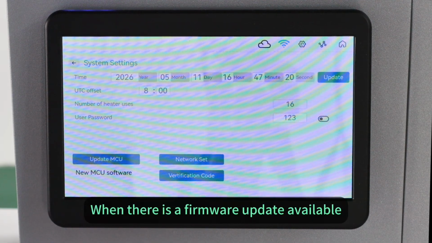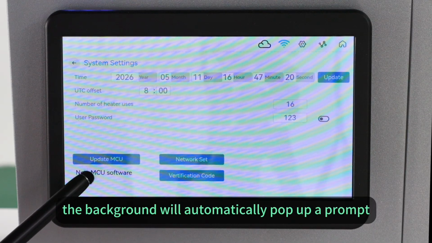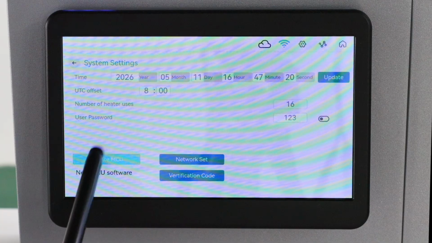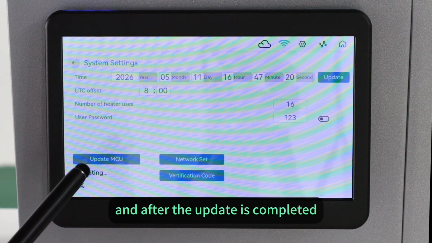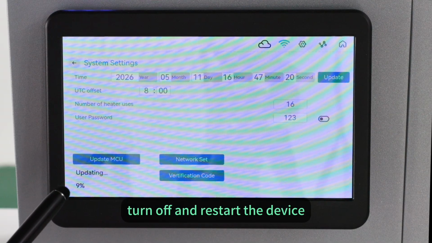When there is a firmware update available, the background will automatically pop up a prompt. Click Update MCU. After the update is completed, turn off and restart the device.